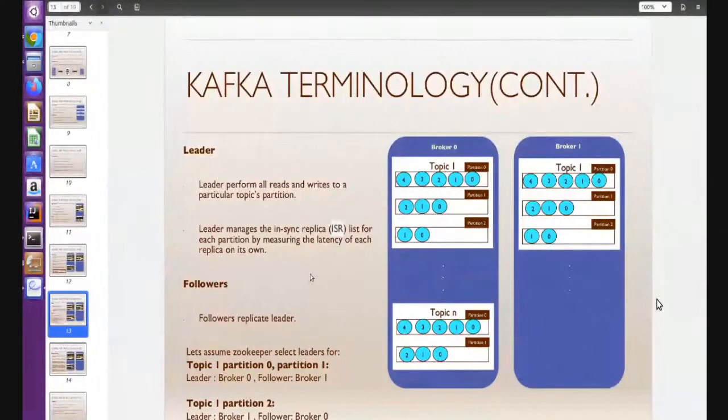Why? Because in the Kafka cluster we have multiple brokers, and the producer is going to write the data. Where will the producer write the data? If the producer started writing on all the machines, it would take a lot of time. That's why the Zookeeper decides that the producer should not write the data on every machine in the cluster. The producer writes only to the leaders. The producer's job is to hand over the data to Kafka and let the followers decide when to replicate the data.